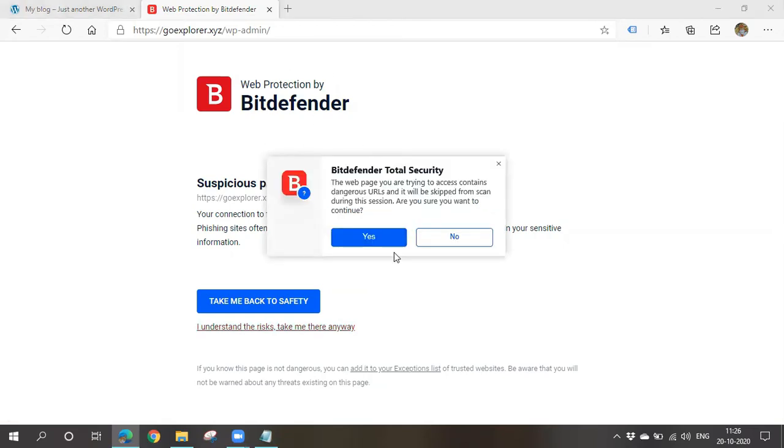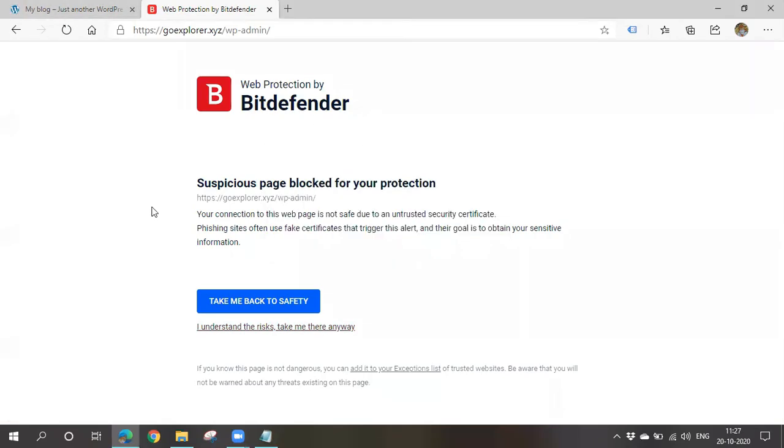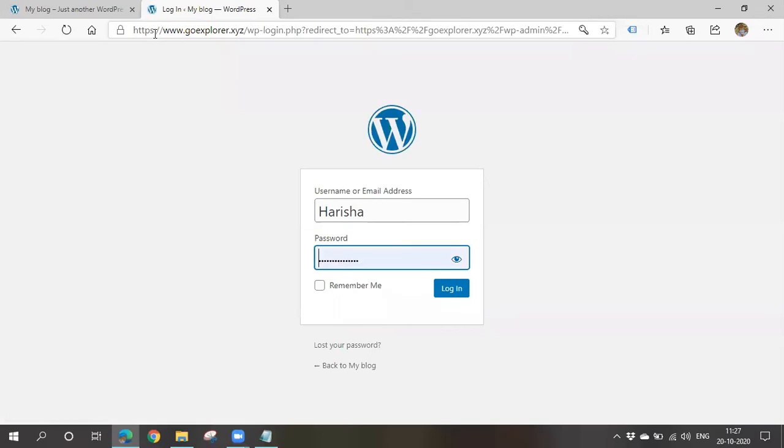So why is it showing this kind of page? Because I don't have any HTTPS. That's why it is showing like this. I have an antivirus in my system and it is showing not to go there because it is not safe, as it does not have any HTTPS.